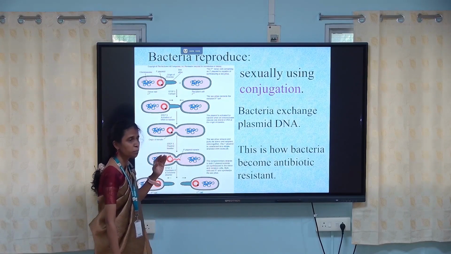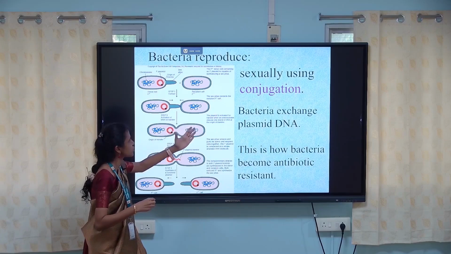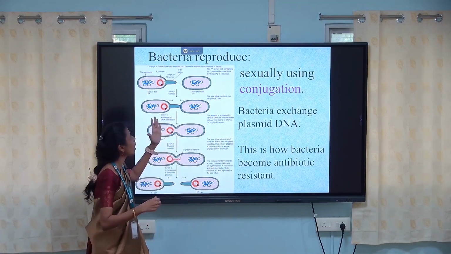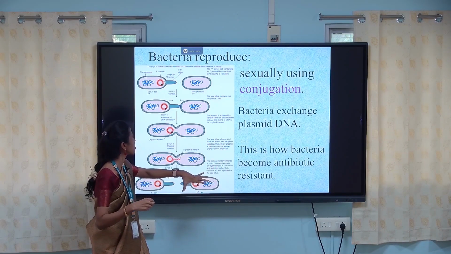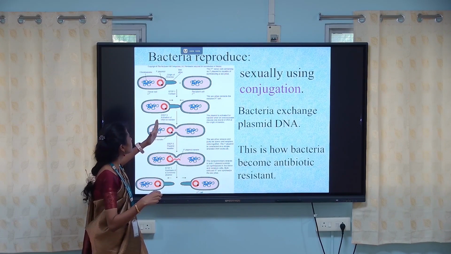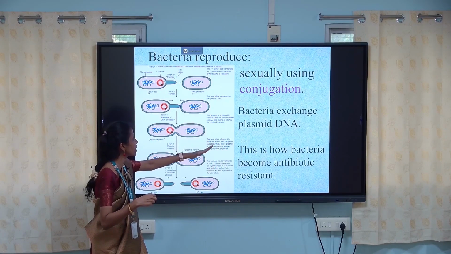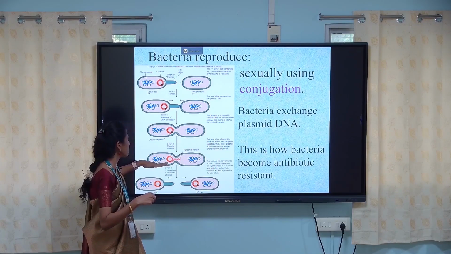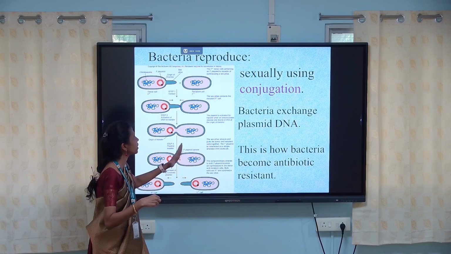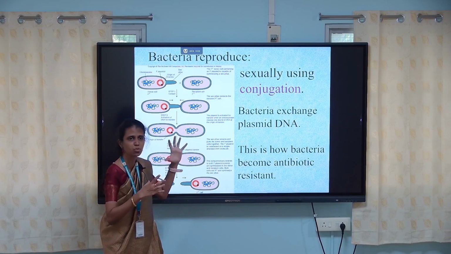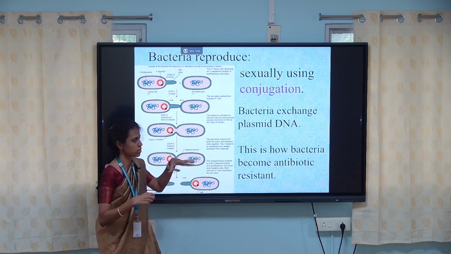So how do bacteria reproduce sexually? By using conjugation. So how does this happen? By means of exchange of plasmid DNA from the donor to the recipient cells. So this is how the bacteria become antibiotic resistant. The DNA is transferred from donor to the recipient by means of the enzyme endonuclease. It cuts at the origin site and transfers the DNA from the donor to the recipient. This is the transfer of genetic material from the donor to the recipient by means of the conjugation process.